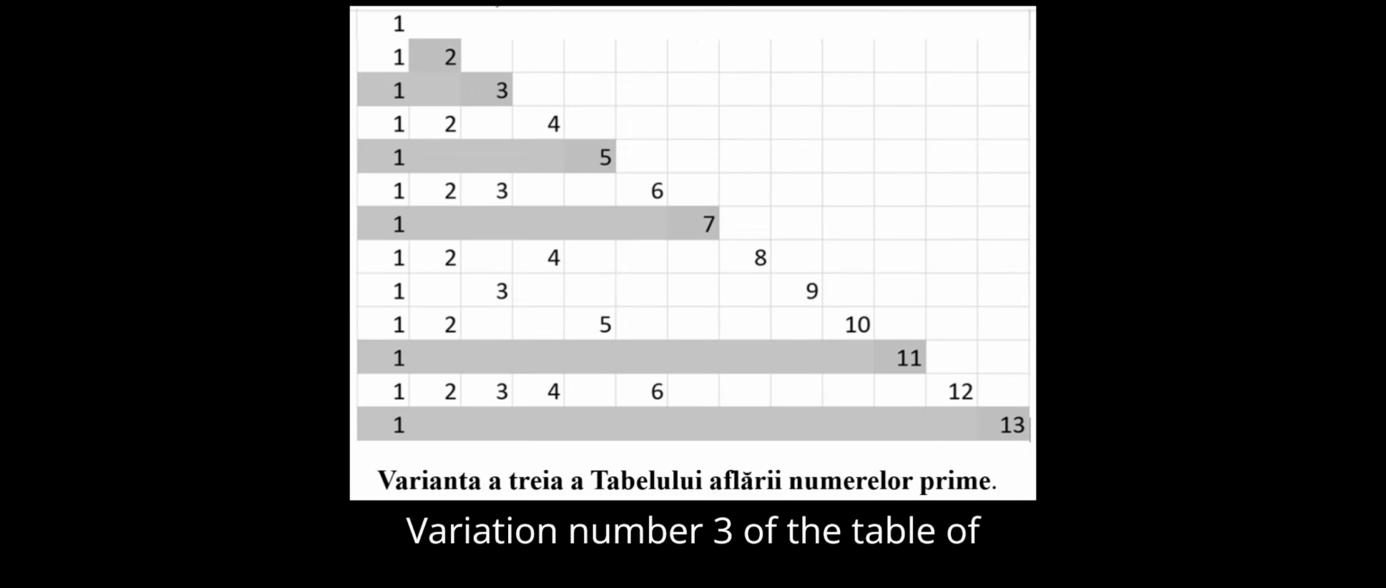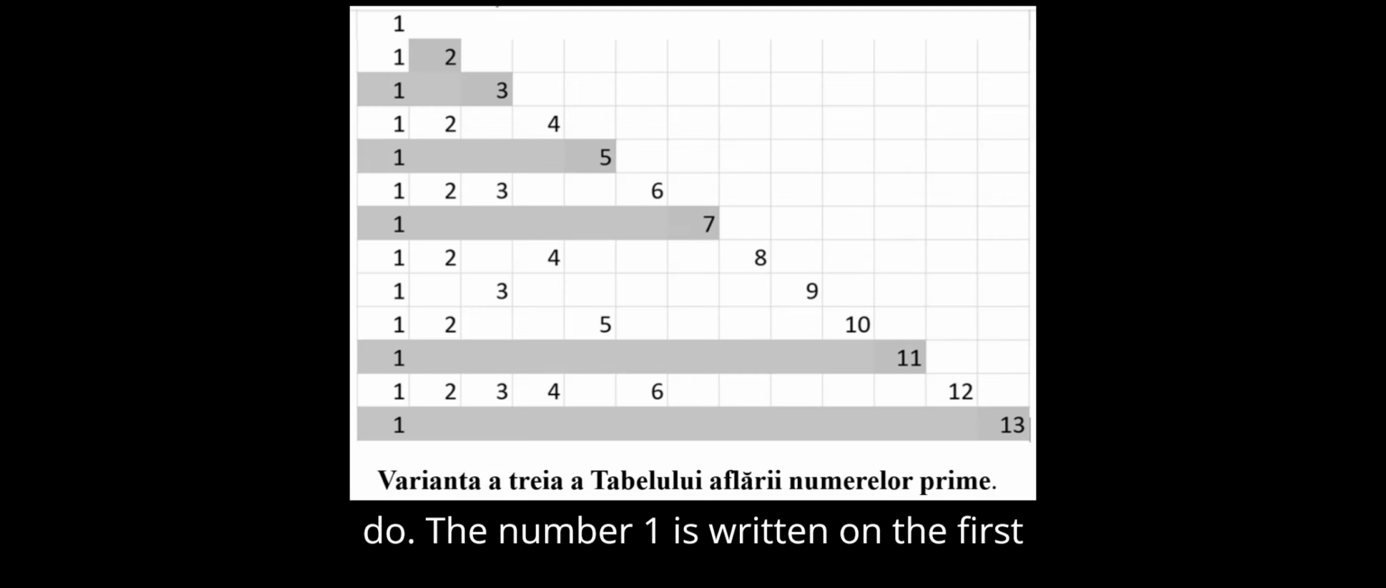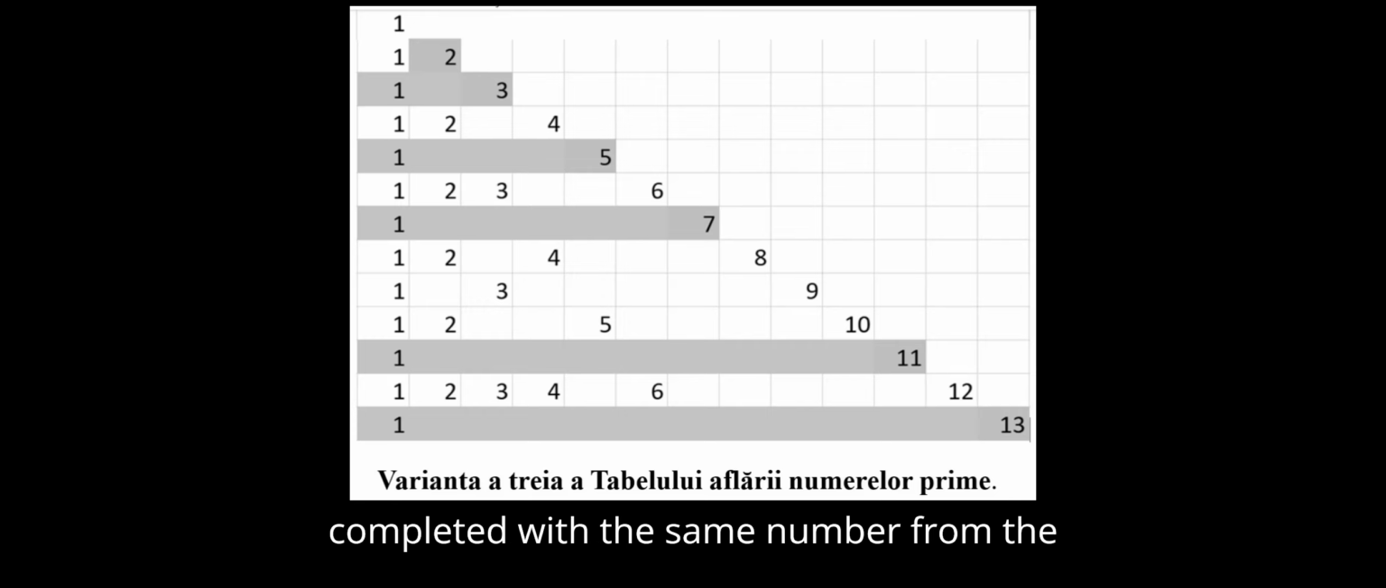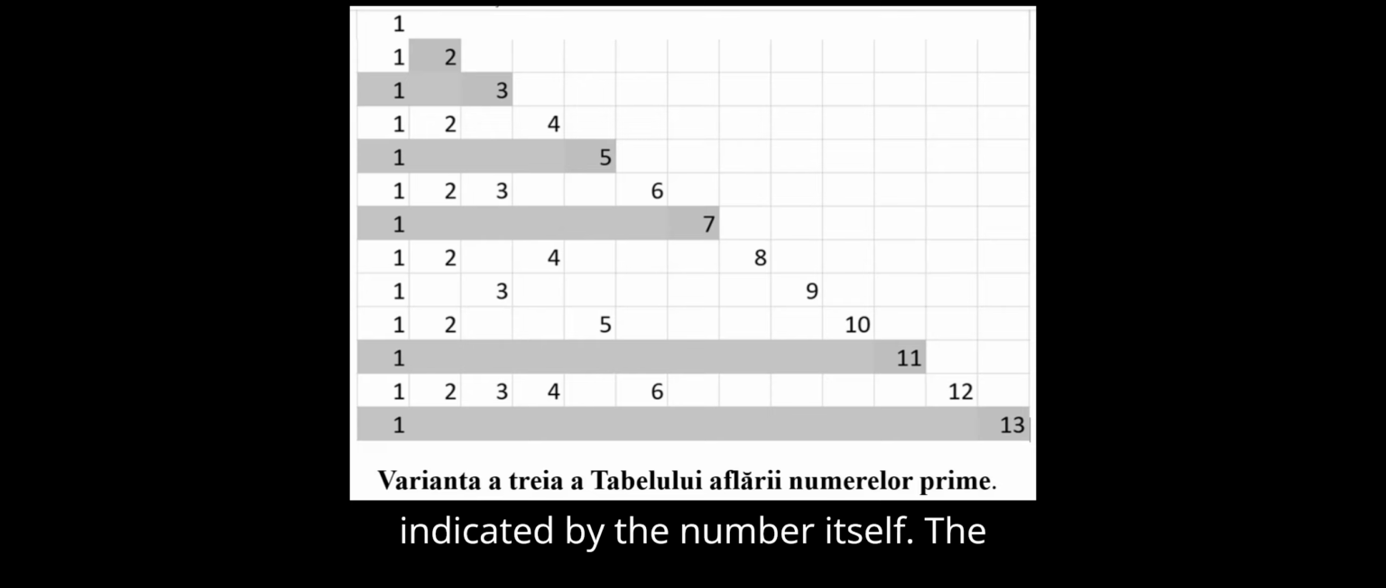Variation number 3 of the table of finding prime numbers is the easiest to do. The number 1 is written on the first vertical line from the left of the table in each square. Then the string of natural numbers of whole numbers is written diagonally. The table is completed with the same number from the head of the verticals at the distance indicated by the number itself. The result is fantastic.